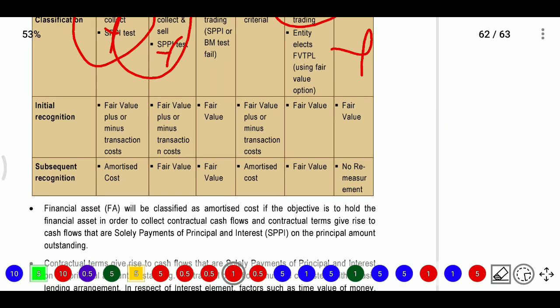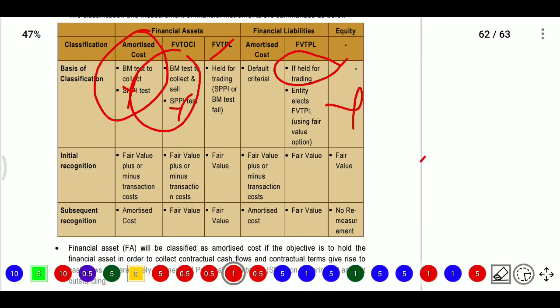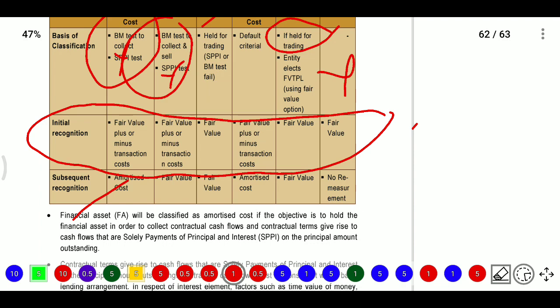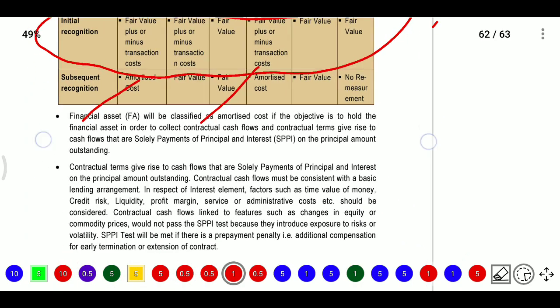Next, subsequent recognition. Initially we will recognize all at fair value only. For subsequent recognition we can go for amortized cost, we can go for OCI, or we can go for FVTPL.